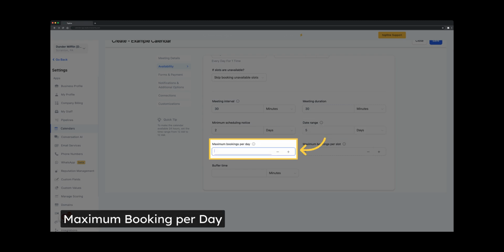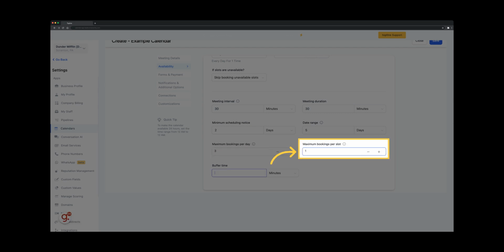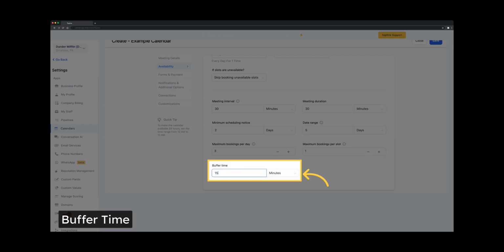You can set a limit on the number of appointments that can be scheduled per day using this calendar. By doing so, you can avoid overloading your day with calls or appointments. Maximum number of appointments permitted per slot for the user. If the number of appointments exceeds the limit for the given slot for the user, then it either switches over to the next user in the round-robin queue or marks the slot unavailable for the prospect to book. Establish a break time in between appointments to avoid back-to-back scheduling.